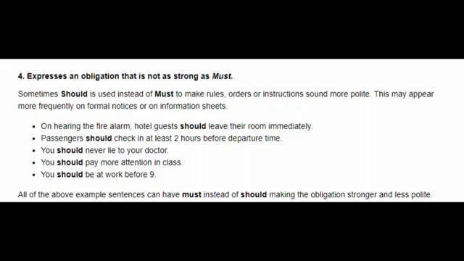On hearing the fire alarm, hotel guests should leave their room immediately. Next example, passengers should check in at least 2 hours before the departure time. Another example, you should never lie to your doctor. Next example, you should pay more attention in class. Next example, you should be at work before 9. So these were the examples which express an obligation that is not as strong as must by using should.